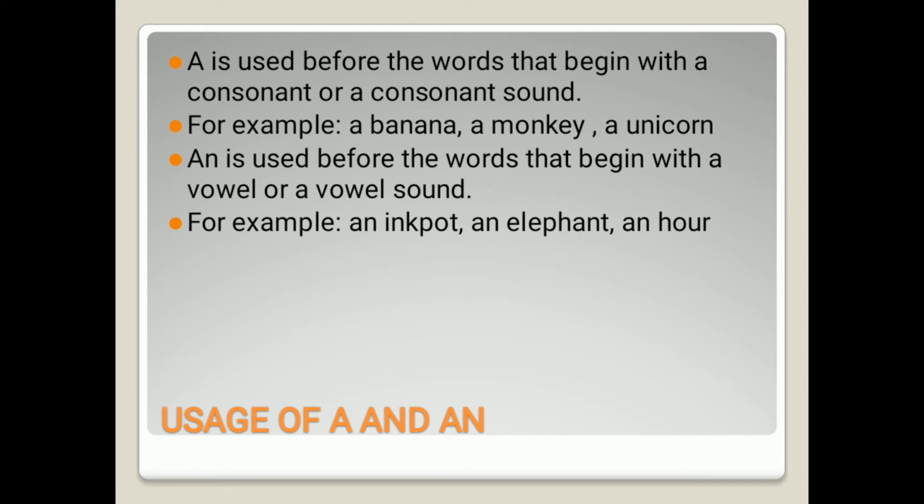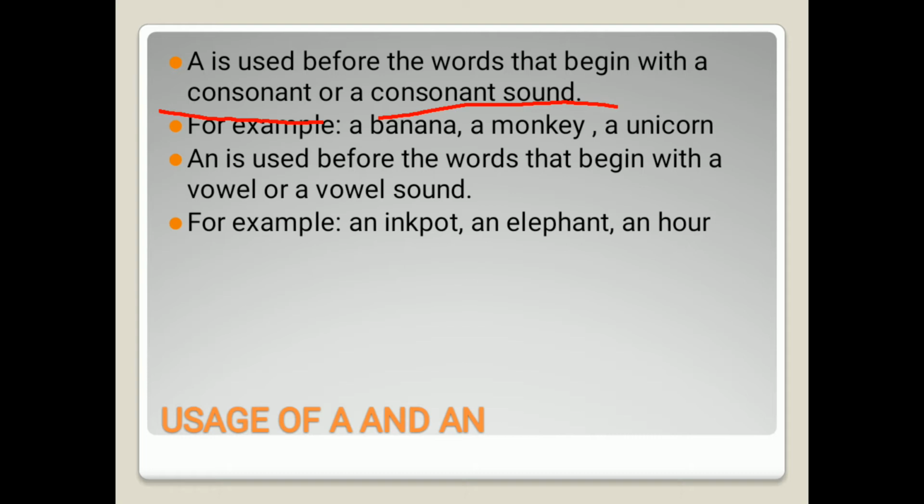Firstly we will learn about the usage of a. A is used before words that begin with a consonant or a consonant sound. See students, it may be a consonant and it may be a consonant sound. As we all know what consonants and vowels are. In the English alphabet, there are a total of 26 letters, right? Among those 26 letters, 21 are consonants and the rest 5 are vowels. Vowels are a, e, i, o, u. Apart from these 5, the rest of the letters in the English alphabet are known as consonants.